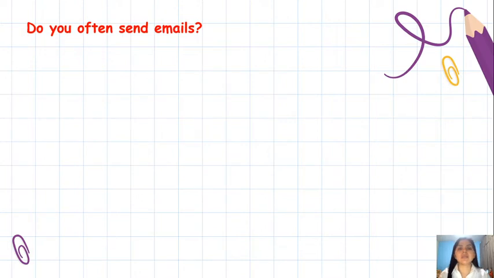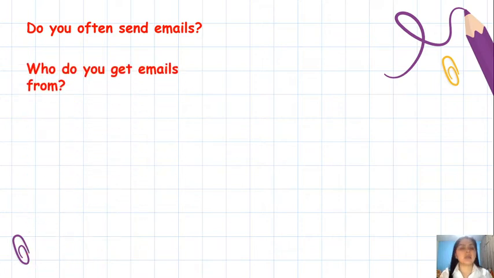Do you often send emails? You, in your personal opinion, in your personal information, do you often send emails? Maybe you send emails, yes, once a week, twice a week, yes? Who do you get emails from? Maybe your teacher, maybe your friends, yes? Think about these questions, yes? Answer them, and we are going to share in the virtual class, okay?